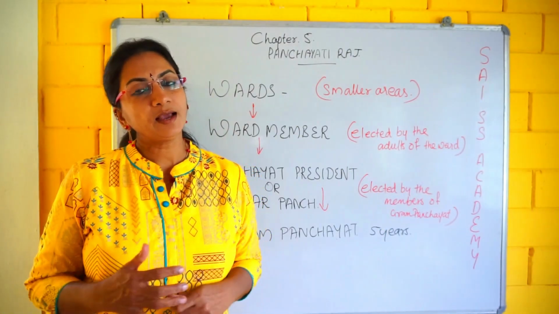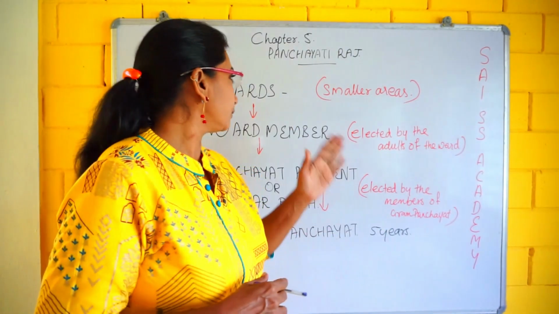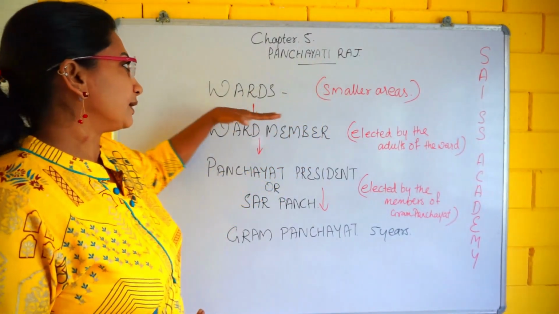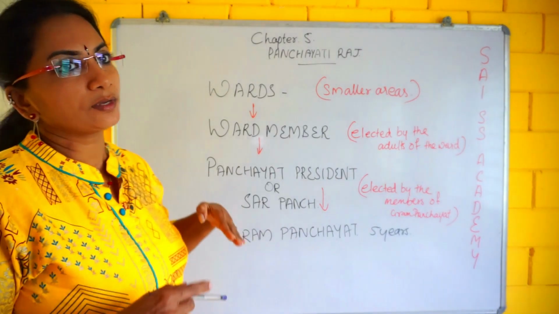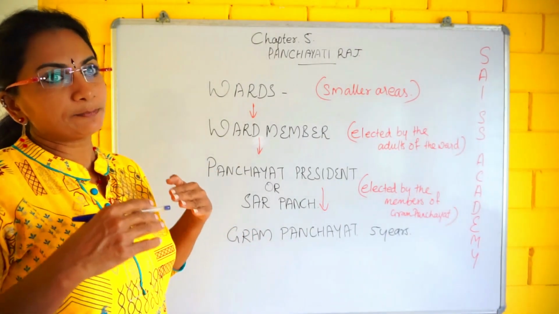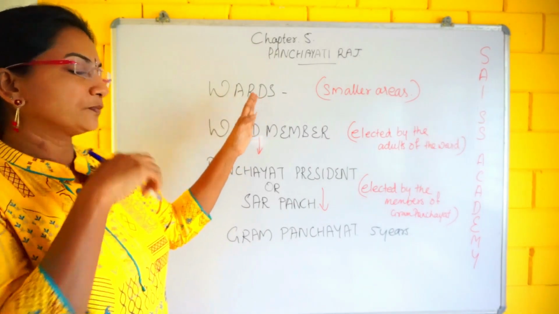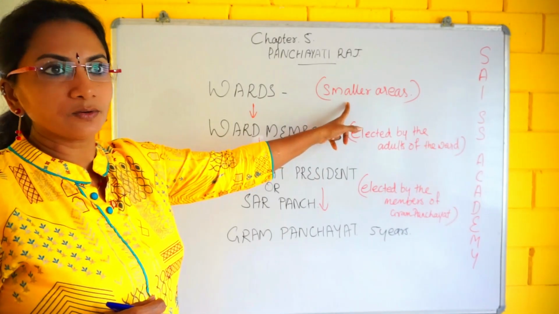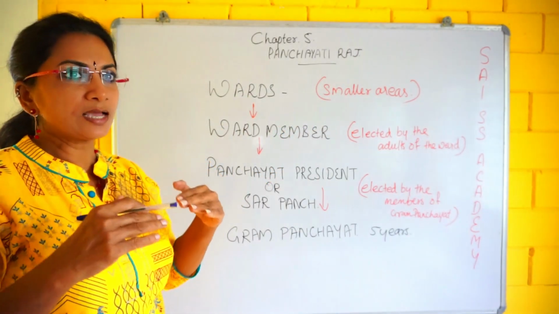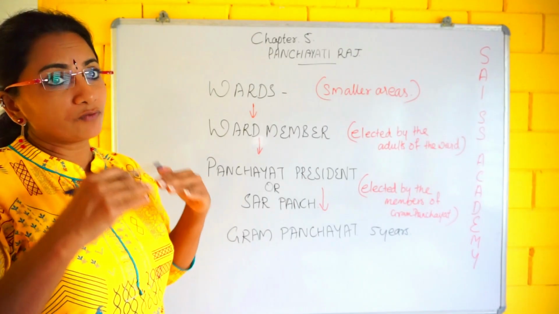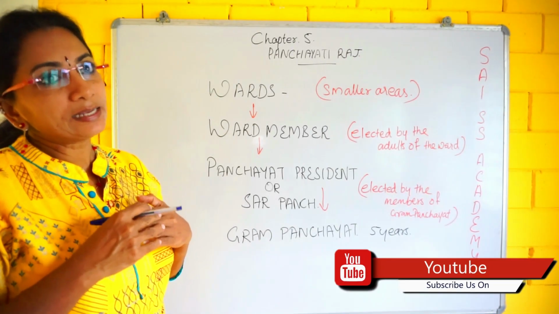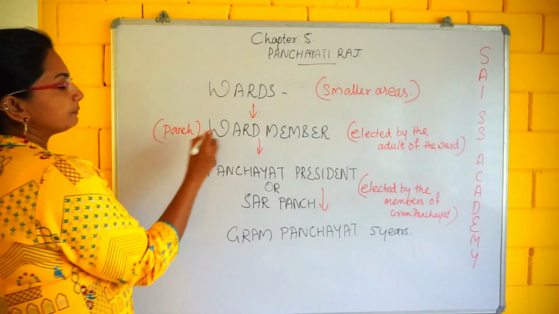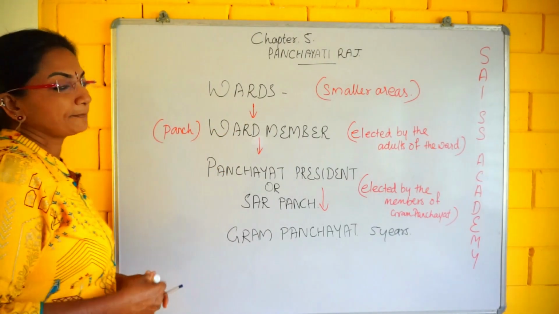Here we have to move from the bottom, that means from the smaller areas. The smaller area is the ward. Every village is divided into wards, and the adults of the ward, through the election process, elect a representative who is known as the ward member, otherwise known as Panch.